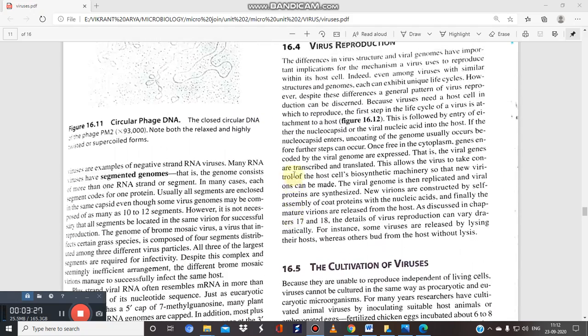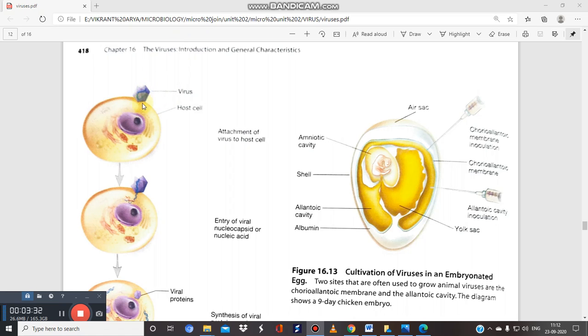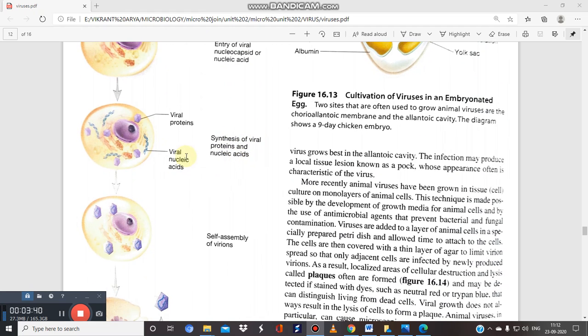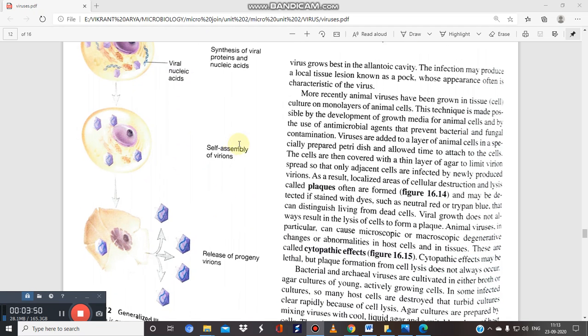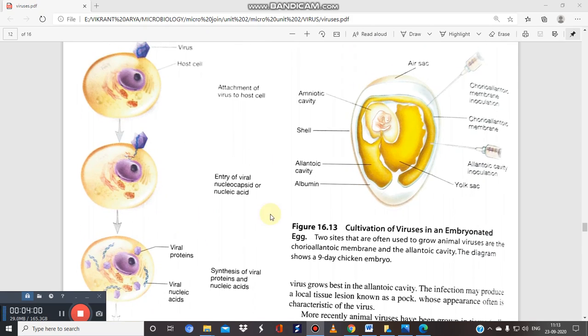As far as replication is concerned, we know first of all attachment, then penetration, then synthesis of the viral proteins and the nucleic acid. The virus uses the host cells to form its own proteins, then comes assembly of the virions and the release of these virions from the host cells. We have completed this point. Again, this is about the cultivation, which we have just completed.